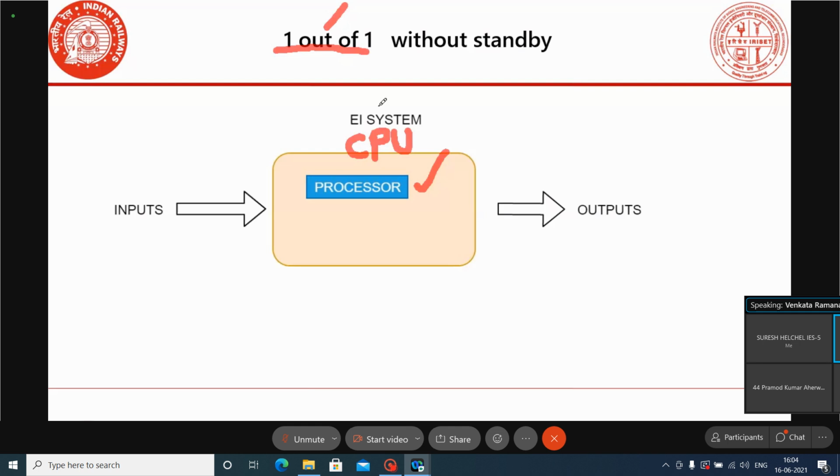Here it is the standalone system, the single system, with a single processor. It is the one out of one system with standalone model. Anyhow, in railways we are not using standalone systems now.